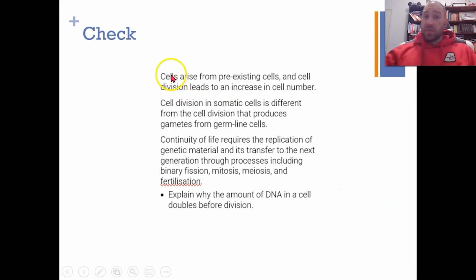So let's do our check. All cells come from existing cells, and cell division increases cell number. Cell division in somatic cells is different from cell division that produces gametes from germline cells. So we've got mitosis versus meiosis, for example. Continuity of life requires replication of genetic material and is transferred to the next generation through binary fission, mitosis, meiosis, and fertilization. And you need to be able to explain why the amount of DNA in a cell doubles before division.